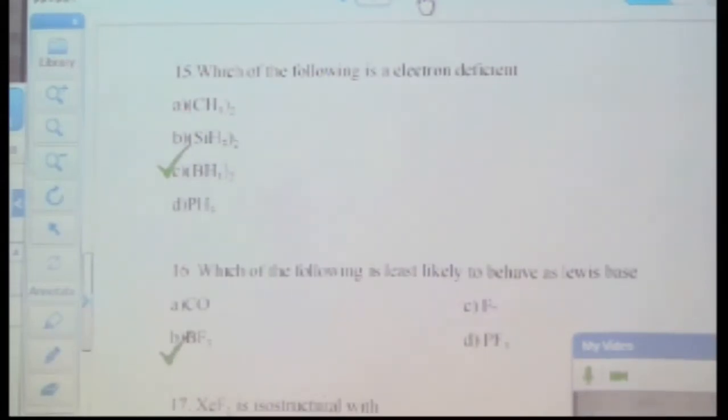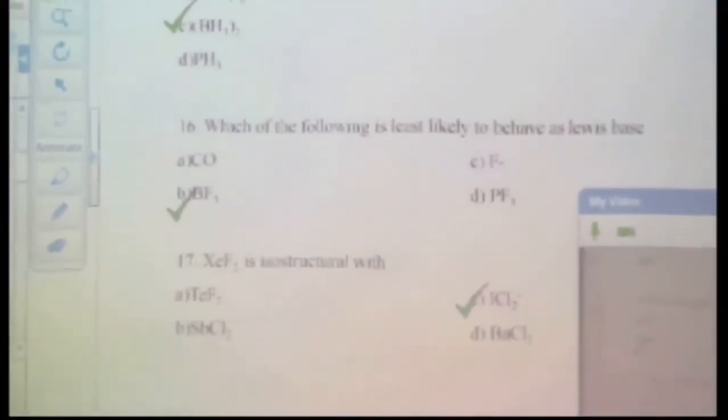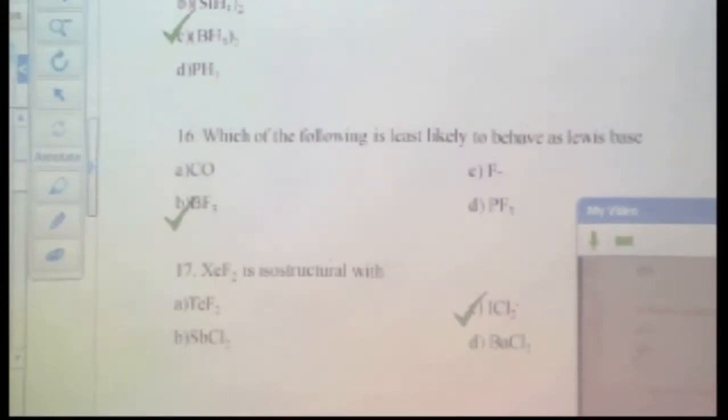Which of the following is least likely to behave as a Lewis base? A Lewis base is one that can easily give away a pair of electrons. If BF3 is electron deficient, obviously it cannot give away electron density, right? XeF2 is isostructural with, can you calculate, 8 isostructural, not isoelectronic. They should have the same geometry. So if I look at XeF2, its shape should be linear.